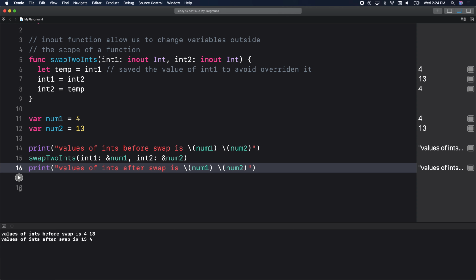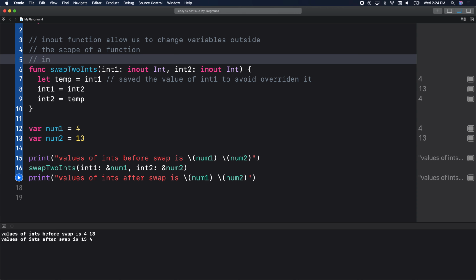So if somebody tells you to write a function that does some operation in place, in place means our function should be an in-out function.